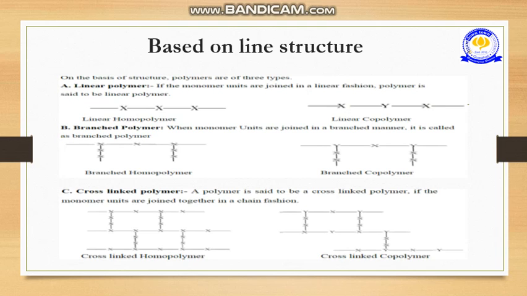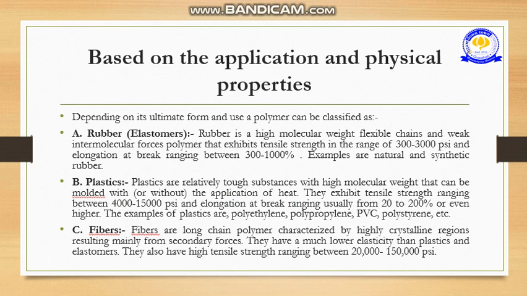Now, based on the structure, as you can see, we have classified three different types. First one is linear polymer. If the monomer units are joined in a linear fashion, then it's called linear polymer. Branched polymer: when monomer units are joined in a branched manner, it's called branched polymer. Crosslinked polymer: a polymer is said to be crosslinked if the monomer units are joined together in a chain fashion. So these are the classifications based on the structure.